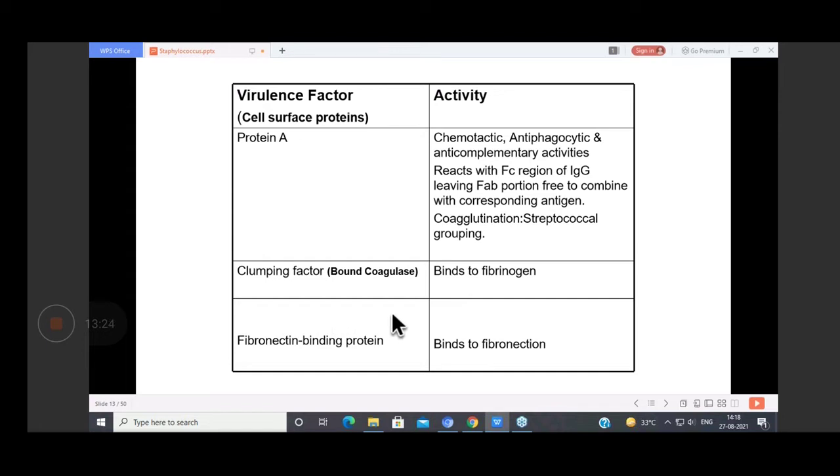This clumping factor we make use of in doing the slide test, which I will tell you about in the next few slides. We make use of this in identification.